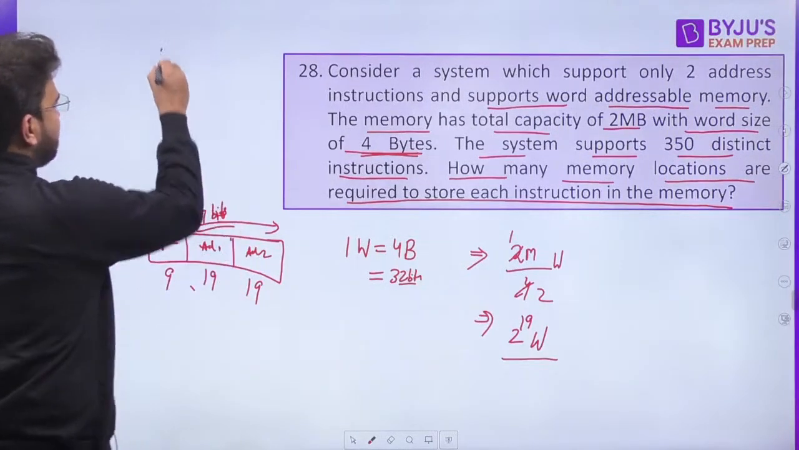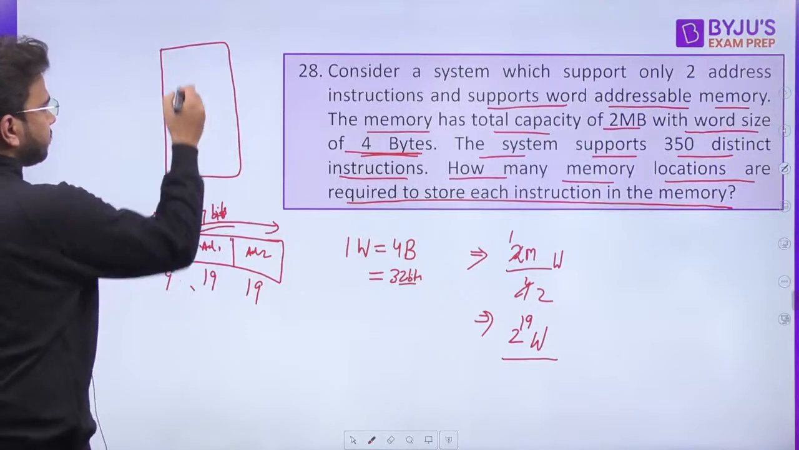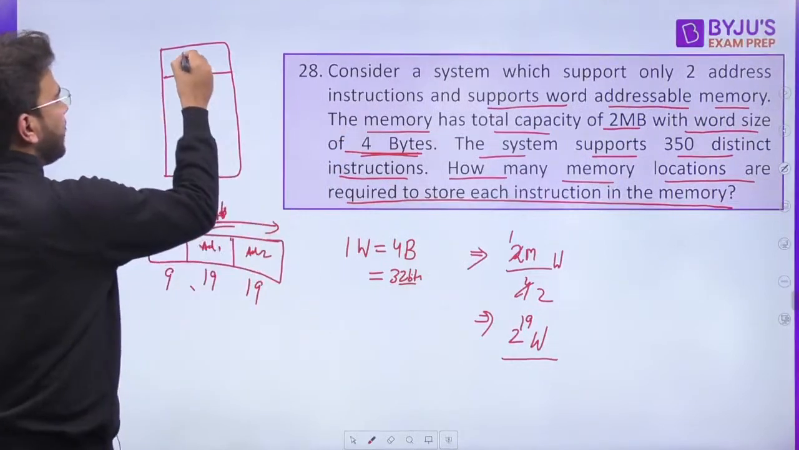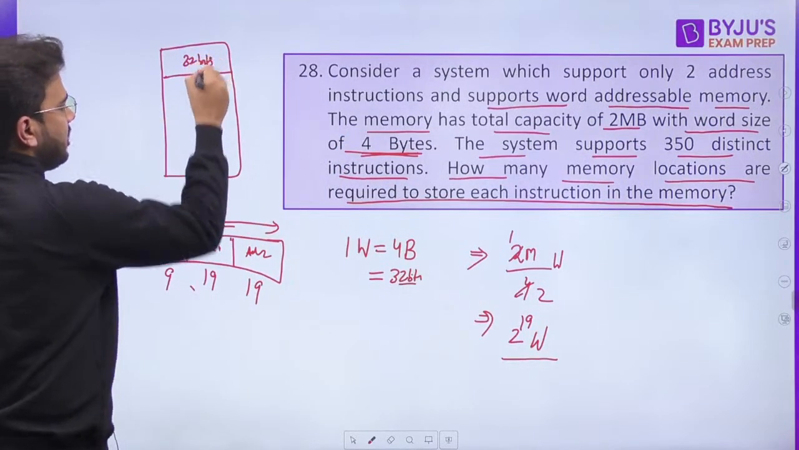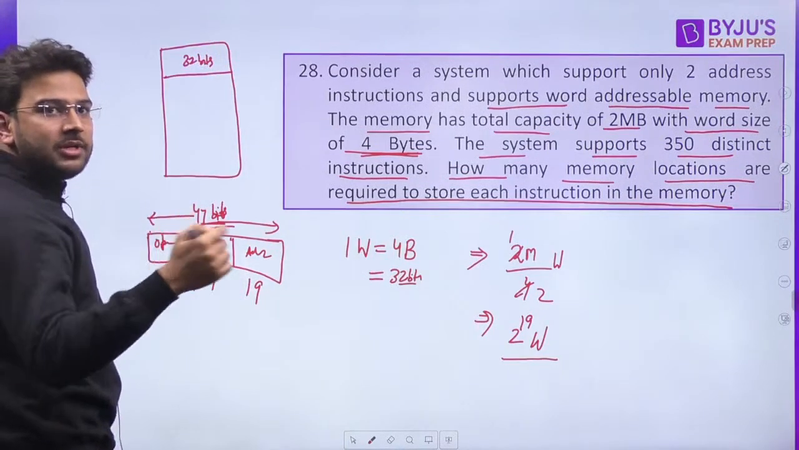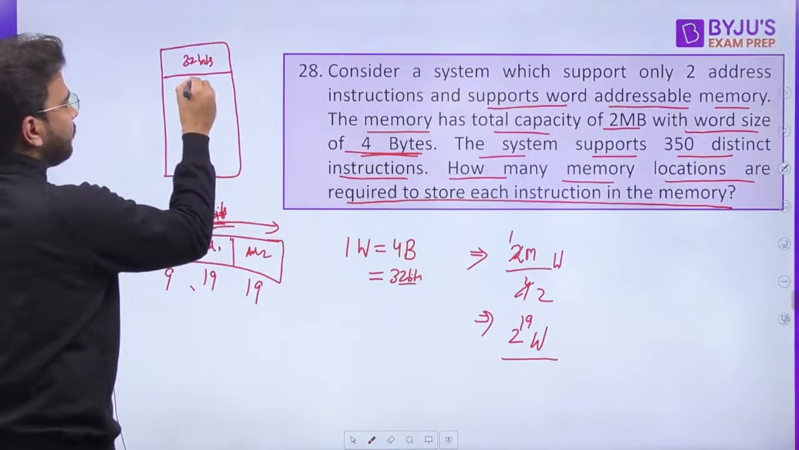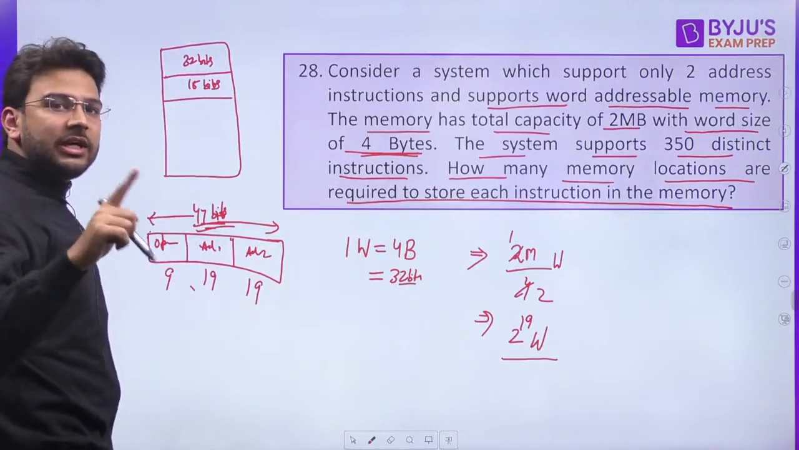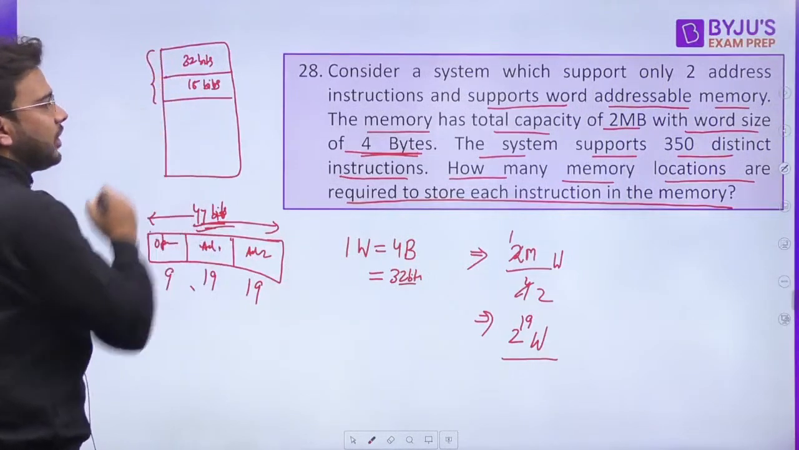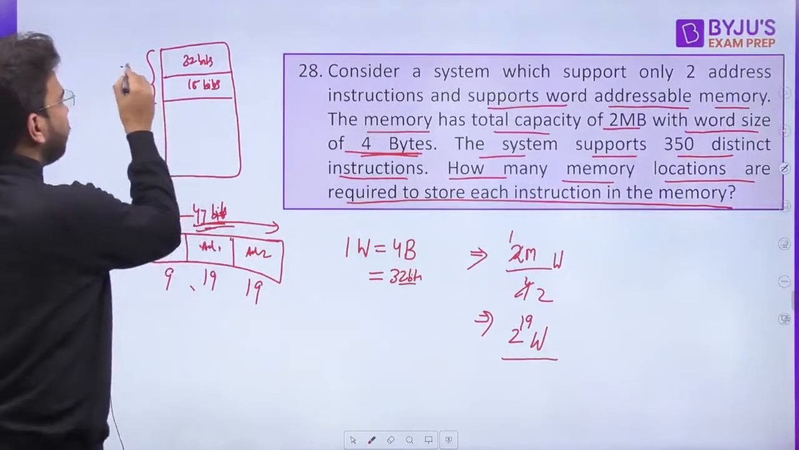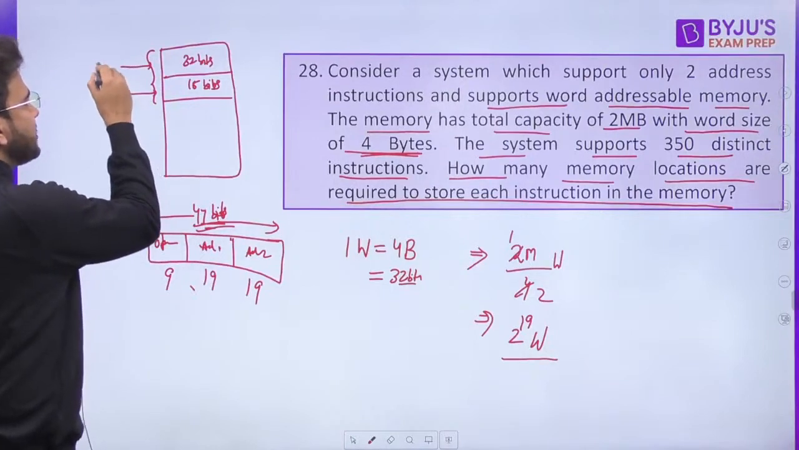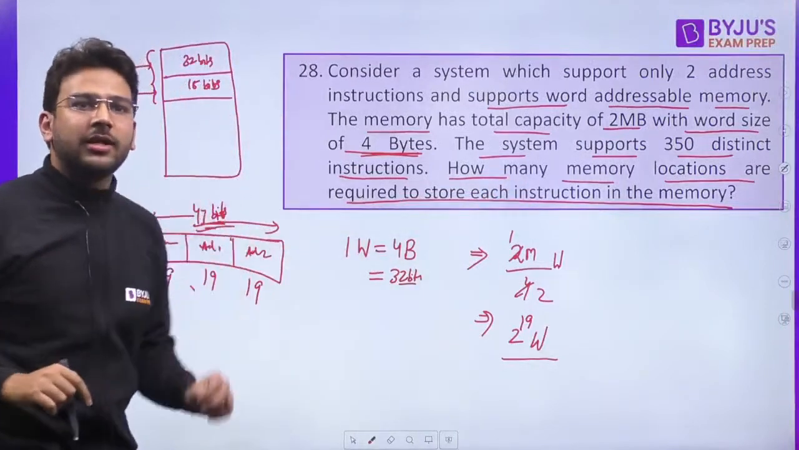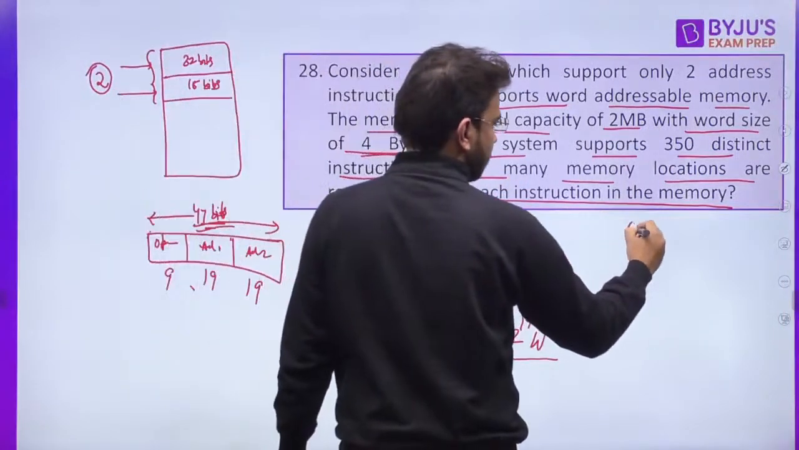Now, if you have this memory, it is given that it is word addressable, so here you can store 32 bits, but the instruction size is 47 bits. That means another remaining 15 bits you have to store here. That means each instruction is taking how many memory locations? 2 memory locations, one for this one and one for this one. So 2 memory locations are required to store each instruction in the memory. Is it clear? 2 is the correct answer.